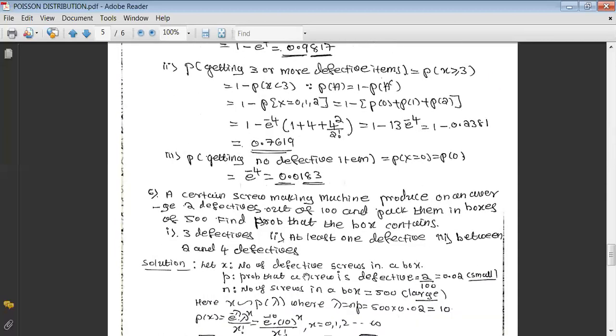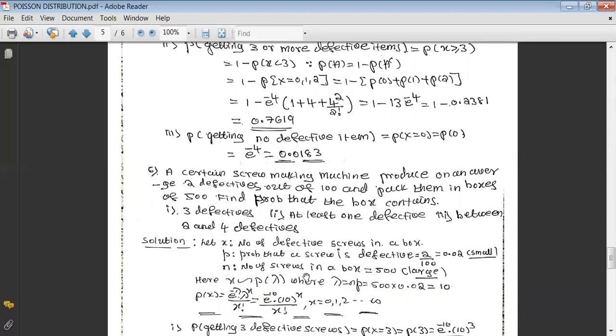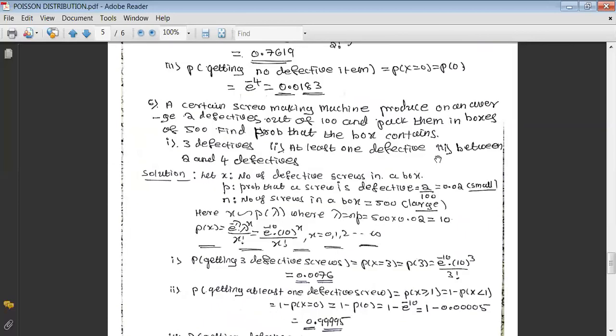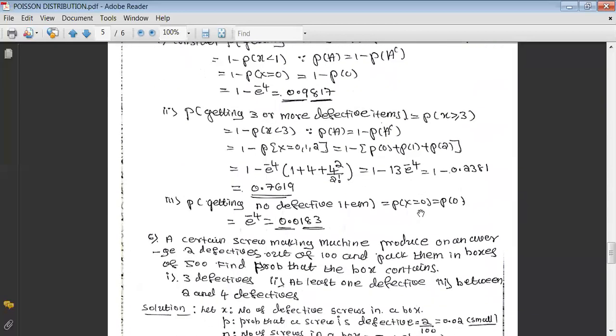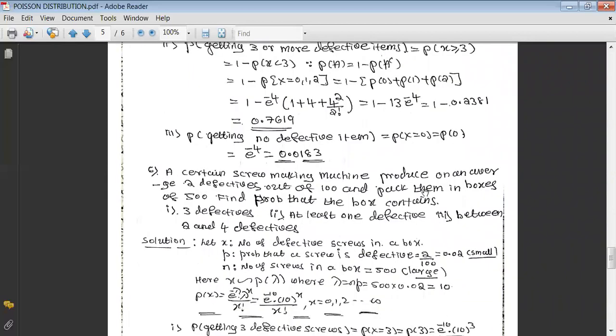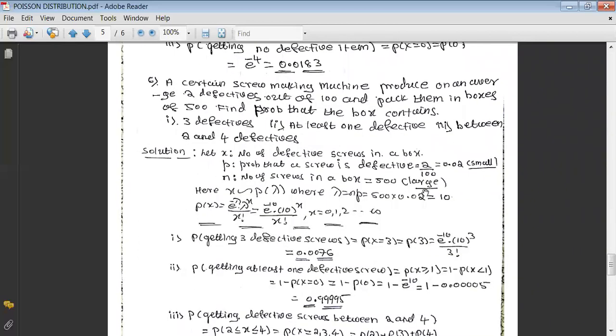And the third property is the property of getting no defective items. No defective item means the variable should take the value 0. In that case, it becomes p of 0. If you take x equals to 0 here, simply it results in e raised to minus 4. That will be 0.0183. Let us go to the next one. And it is like this.